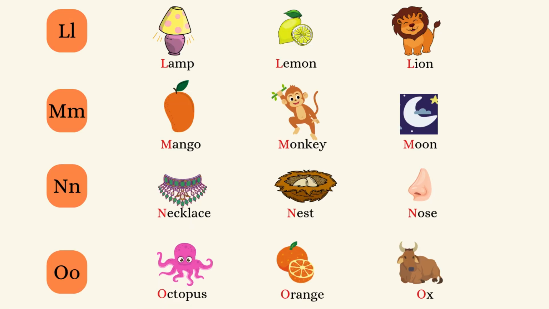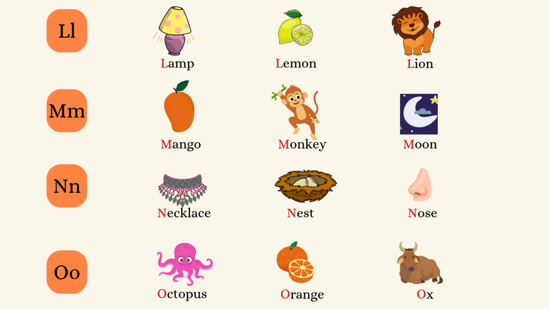Okay, let's learn letters L, M, N, and O. The sound of L is L. Lamp, lemon, lion. The sound of M is M.